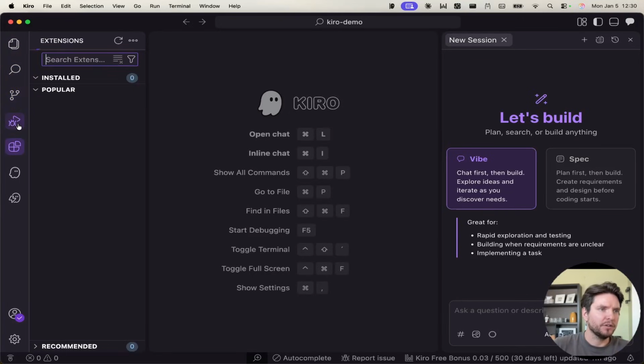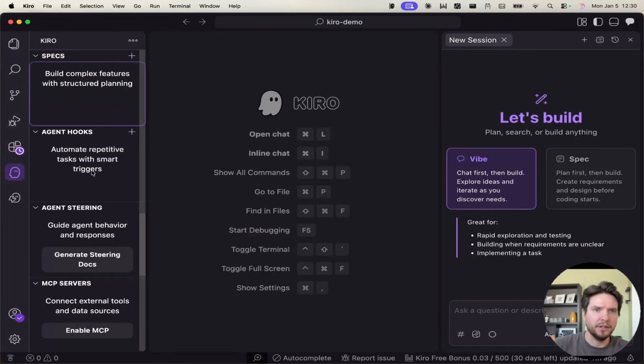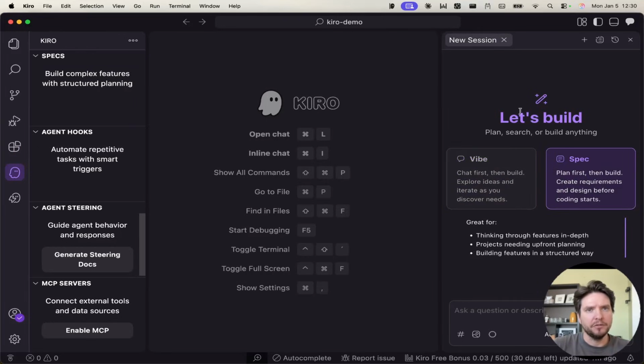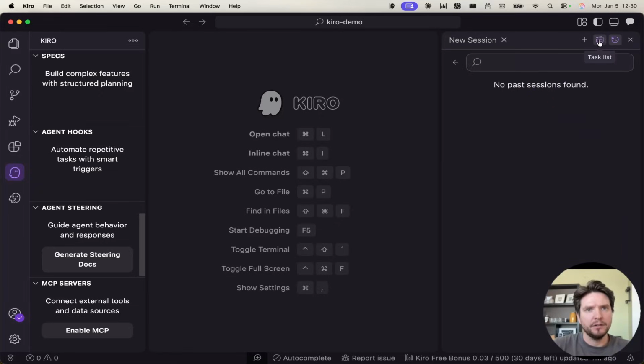It looks very similar to VS Code here. Obviously, it's a fork. We have a bit of an agent interface here on the right, new sessions, history, task list. Okay. So what I know about Kiro so far is that it's basically a Cursor clone or VS Code clone but with opinions about context engineering.